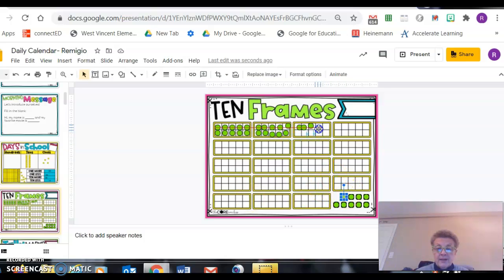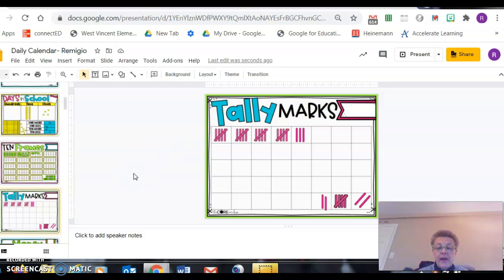Good. Moving on to our tens frame, I'm going to take a dot and I'm going to move it right up into our tens frame. And I'm going to see that I have 1 full frame here and 1 full frame here. That means I can count them by, yes, I can count them by tens, and then I will start counting by ones. Let's double check that we have the right number. 10, 20, 21, 22, 23, 24. Good job. We are in school for 24 days. That number matches.